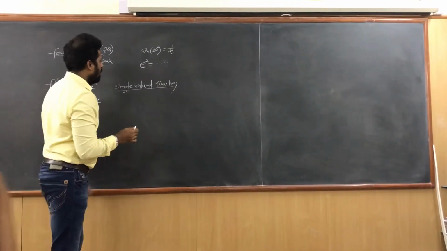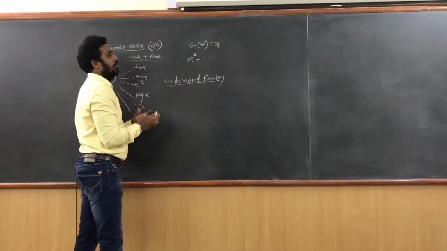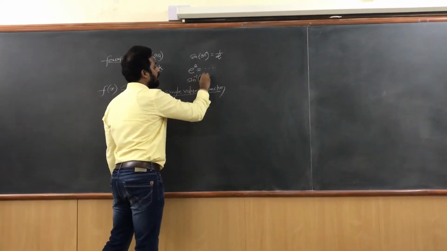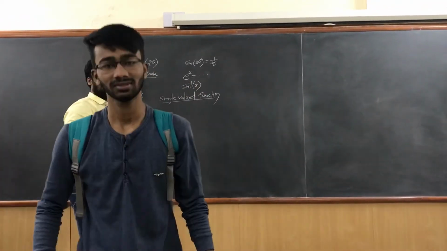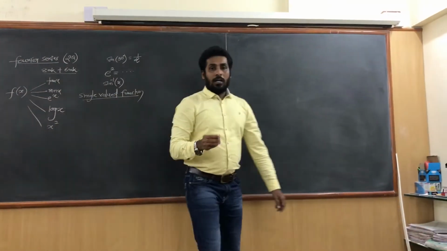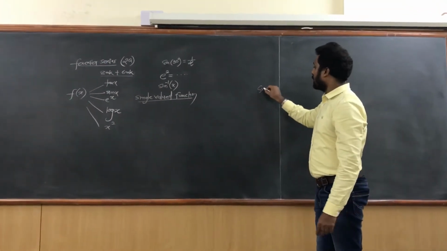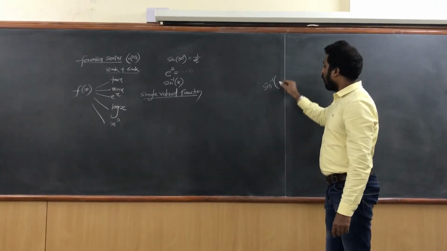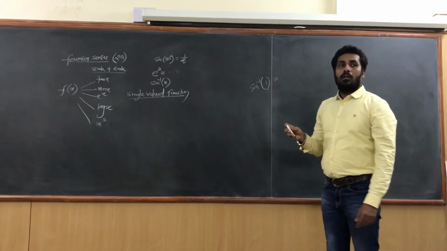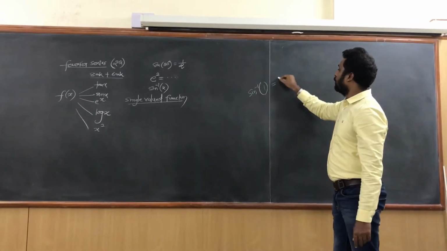Now what's another example? If I give you sine inverse of x, let us try to understand this. If I ask you what is sine inverse of 1, what answer will you tell me? 90 degrees, okay, fine, it is pi by 2.